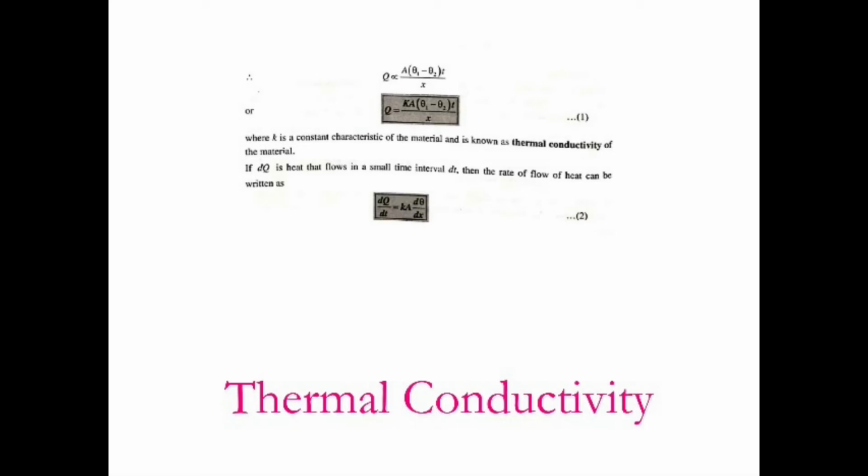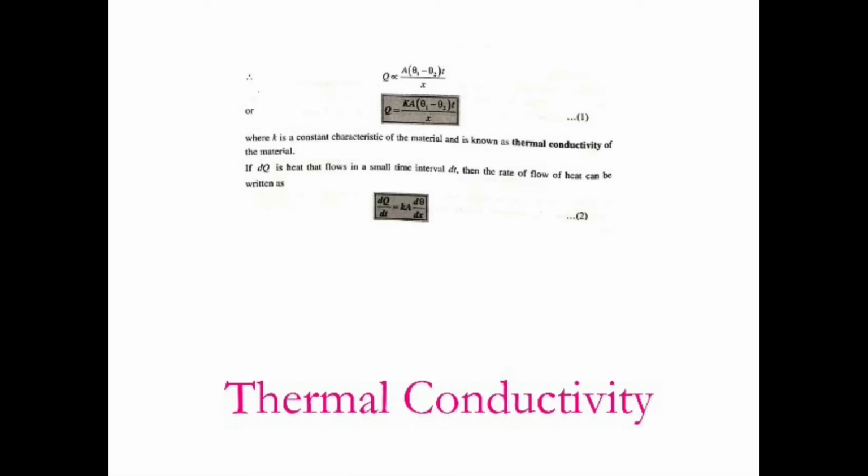If we remove the proportionality symbol, we have to multiply by some constant on the right hand side, that is Q is equal to K A theta 1 minus theta 2 into t divided by x, where K is a constant and it is a characteristic of the material and is known as thermal conductivity of the material or coefficient of thermal conductivity. This coefficient of thermal conductivity varies from material to material.